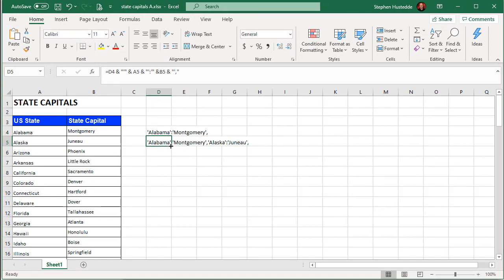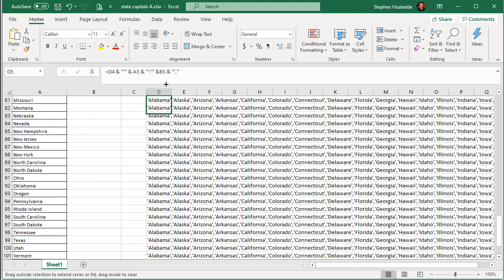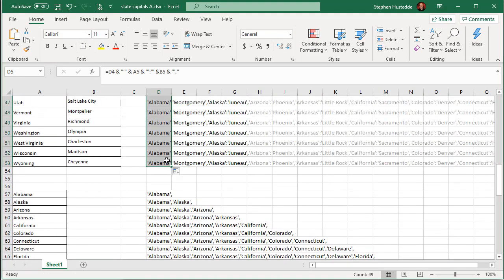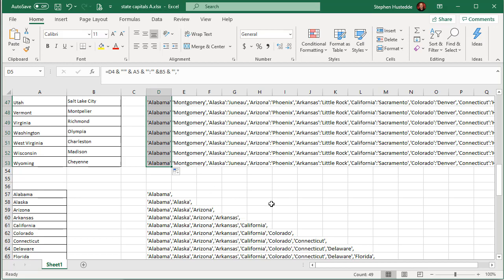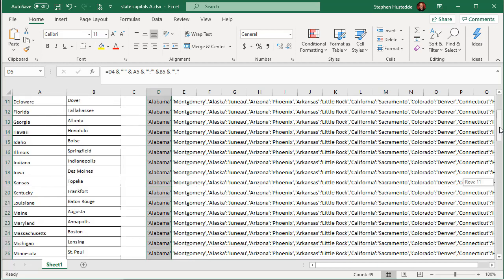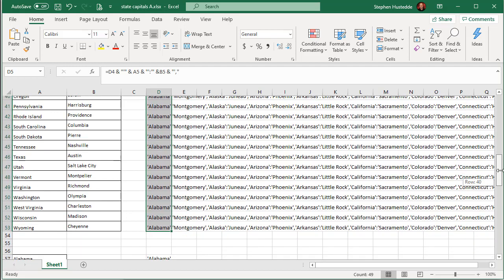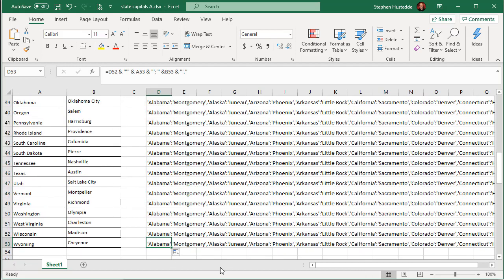And once again, we can just fill down. Oops, I don't want to go too far down. So this built our code for us that we're going to use. I'm just going to take that last cell, copy it, and let's go back over to Python.